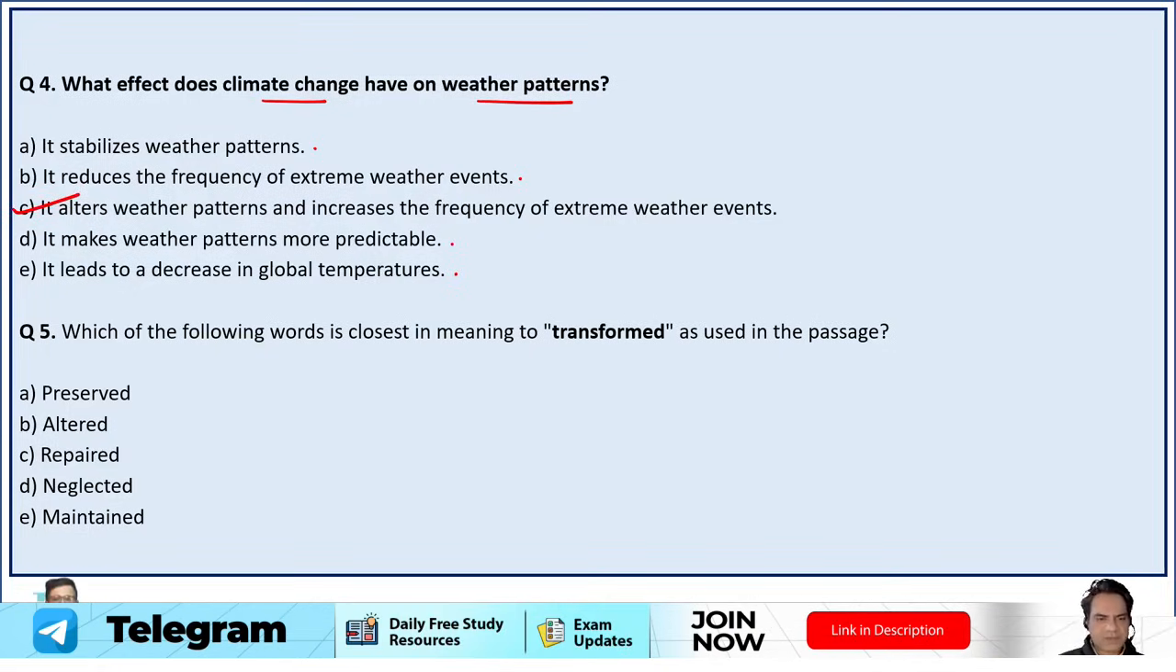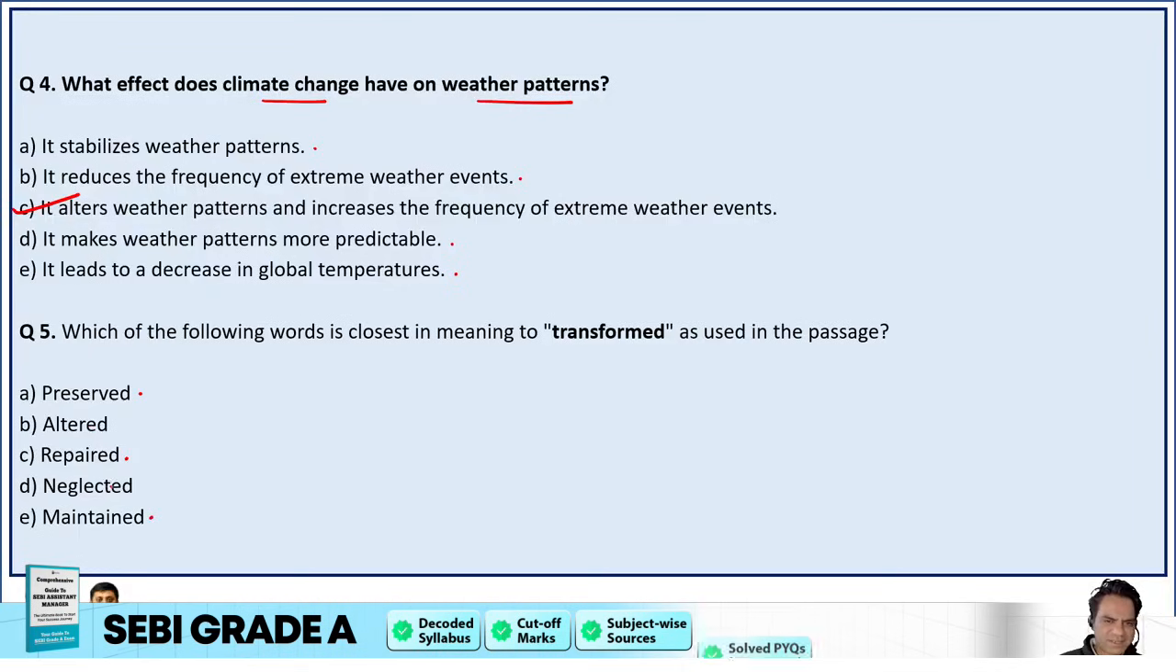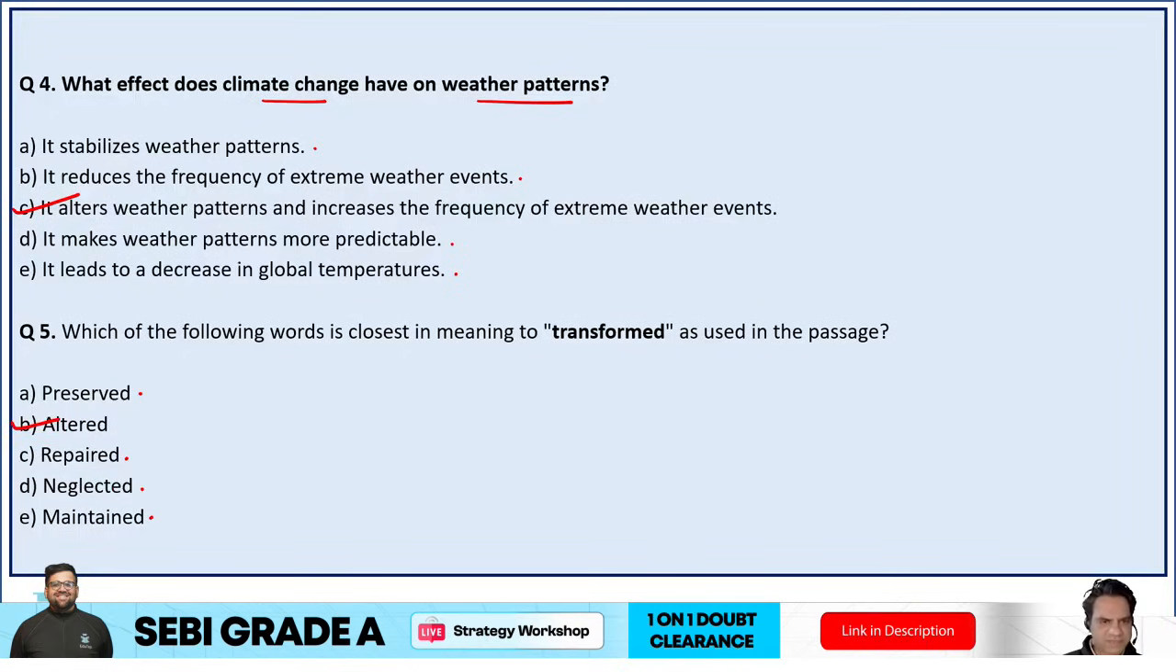Now, what is the meaning of the word transformed? Preserved? No. Altered? Changed? Yes. Repaired? No. Neglected, maintained? No. I think only altered and neglected are the possible choices. I think altered is the right answer. Transform means to alter everything, to change everything. So that's the right synonym.